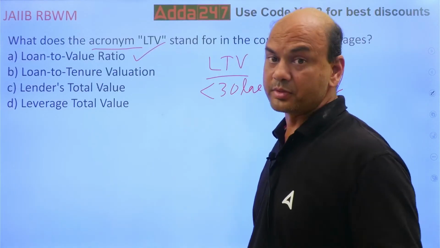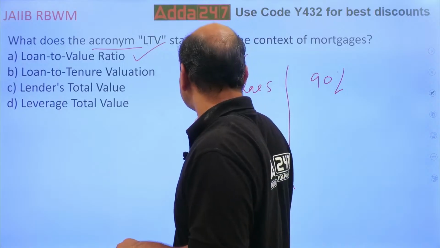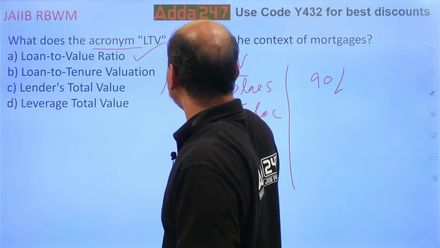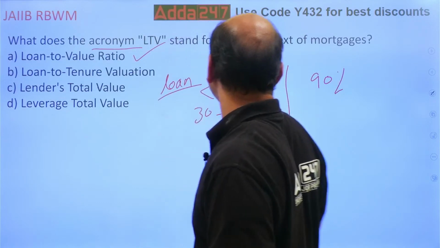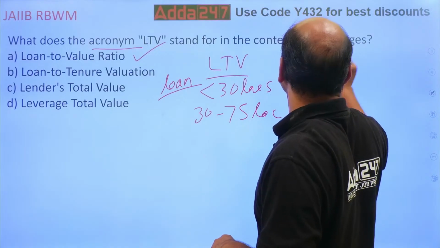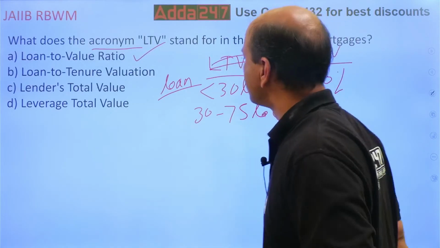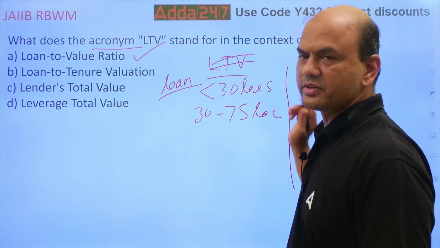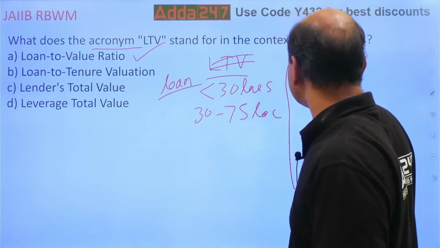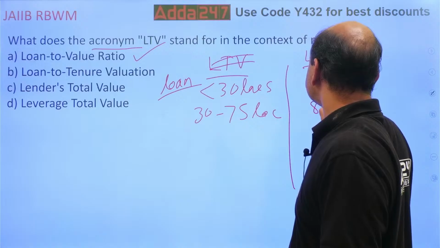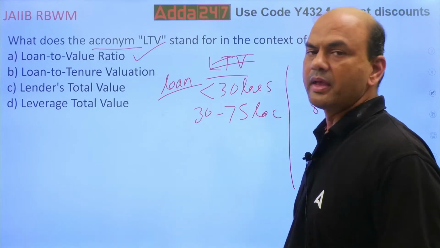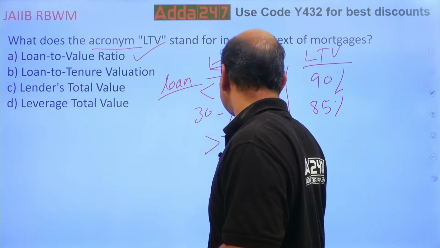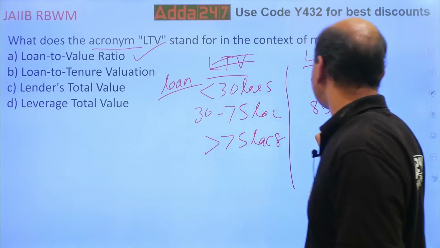For loans between 30 lakhs and 75 lakhs, I can use the LTV ratio of around 85%. And for loans above 75 lakhs, I can use the LTV ratio of 75%.